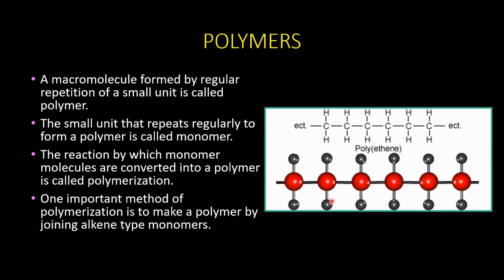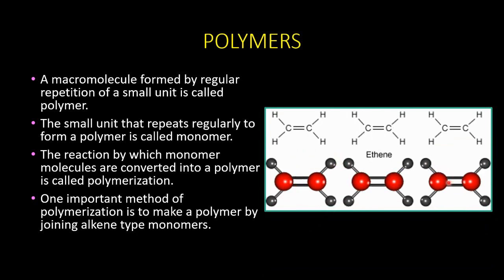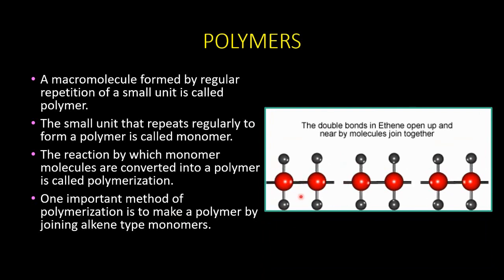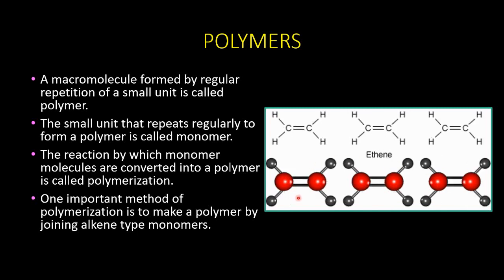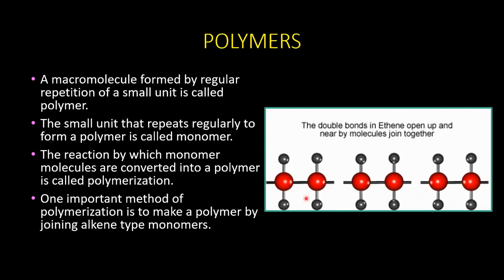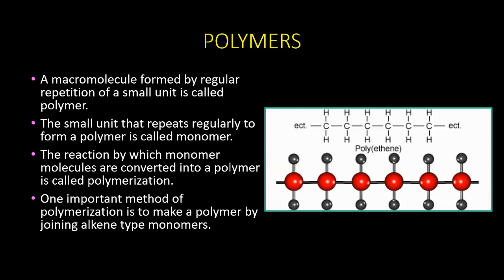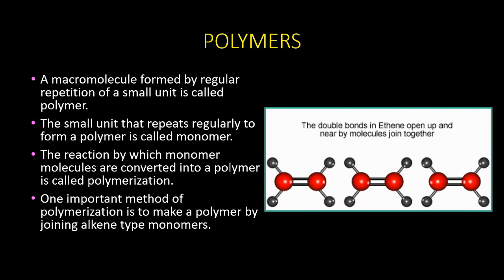So you can see the formation of polyethene from ethene. You can see the double bond vanishing. The double bond opens up and is formed as a chain, and the ethene forms polyethene. In this way, monomers are joined with each other to form a polymer.